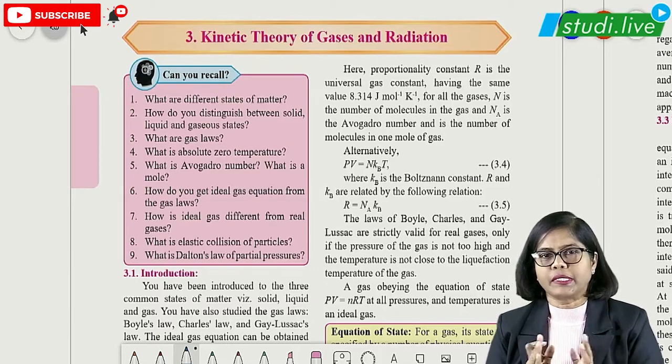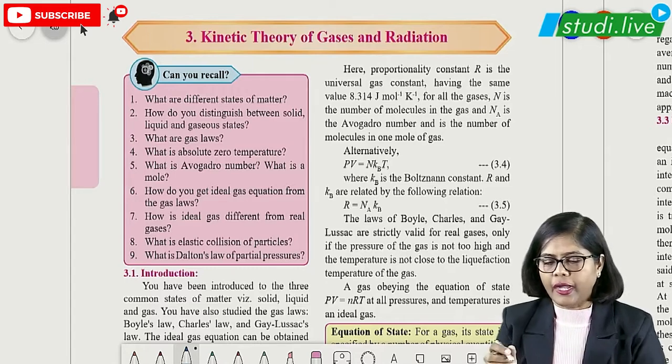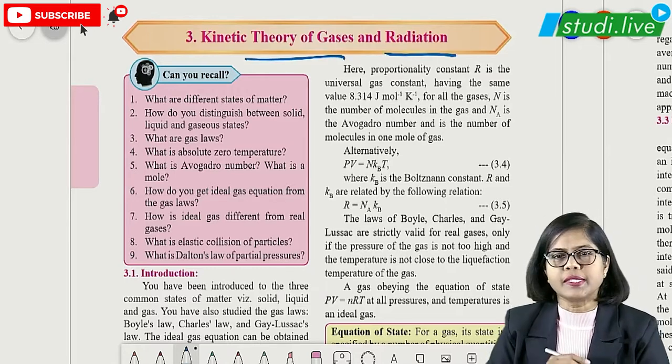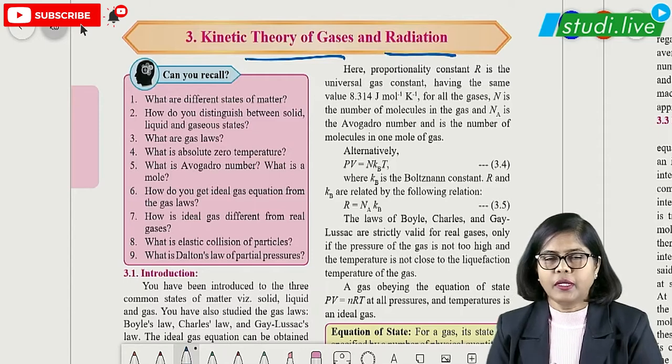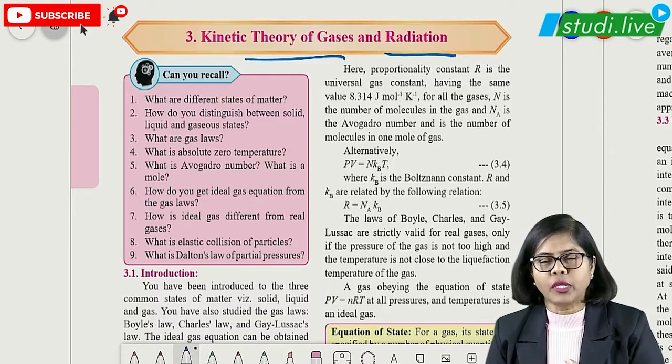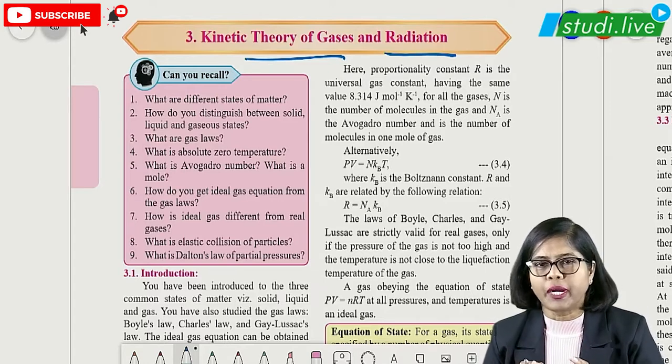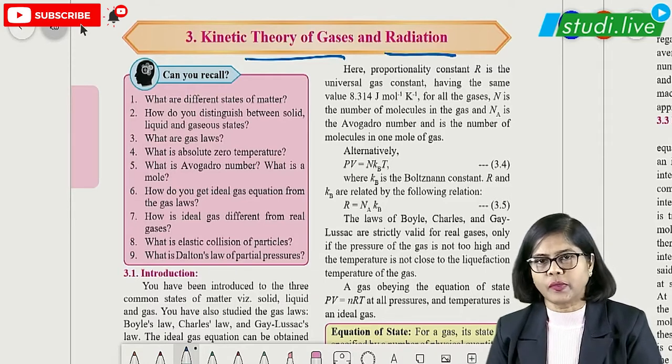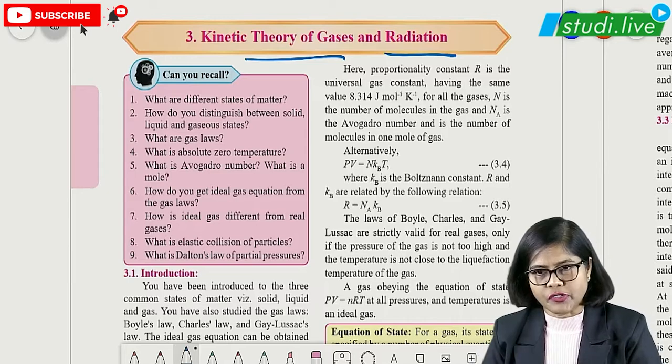Students, here two topics are there. One is kinetic theory and the other is radiation. That means two concepts we have to study here, right? So KTG, that is kinetic theory of gases, what all formulas you have to learn and what is the important part, because numericals will be asked based on this. So we are going to discuss this.